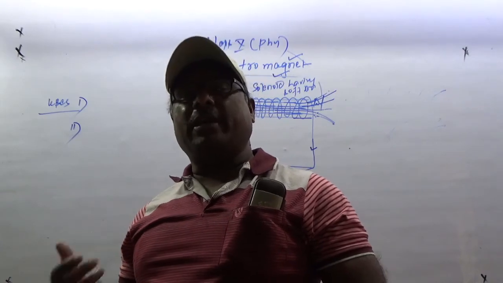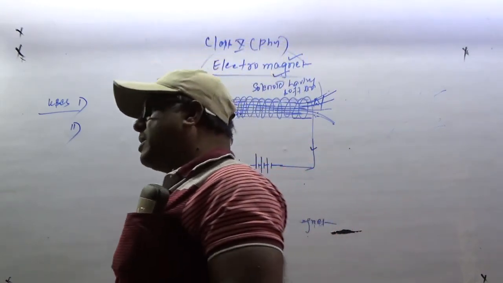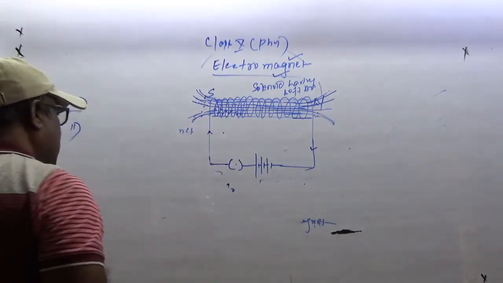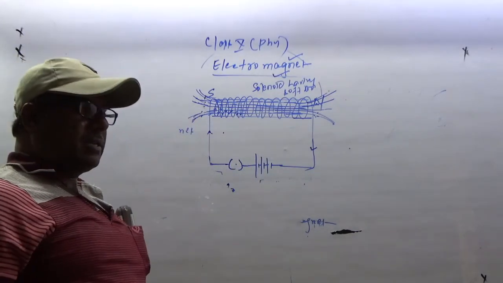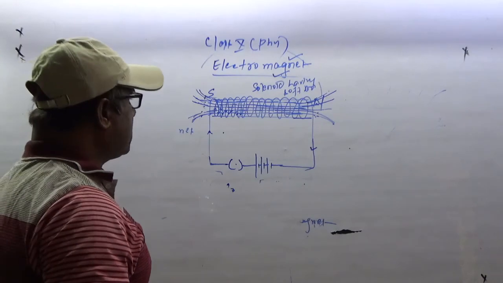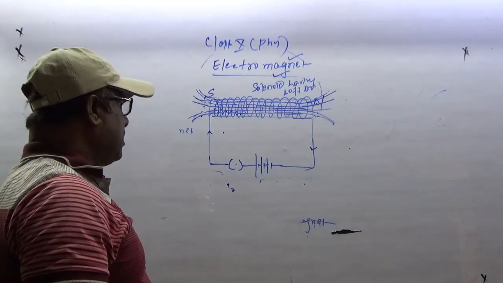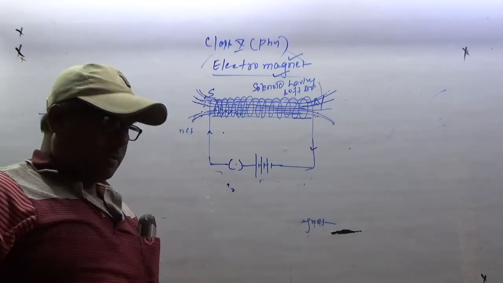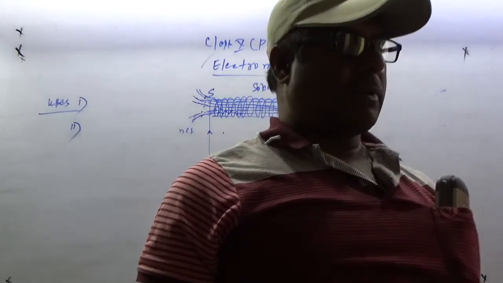So today in every sphere of life, electromagnets are there. Alright, everywhere, हर जगह पर इसका almost इस्तेमाल है. So these are the things. Thank you.